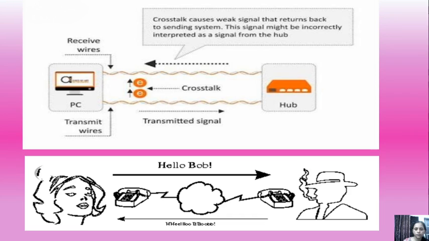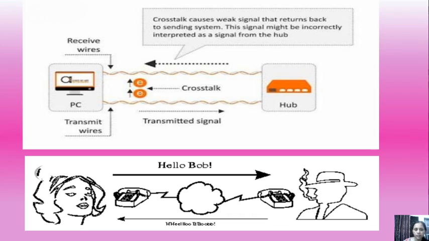Here you can see two images. The first one shows crosstalk causes a weak signal that returns back to the sending system. This signal might be incorrectly interpreted as a signal from the hub. Just like this, in the second image, you can see one sender is sending a message to a receiver using a telephone line.